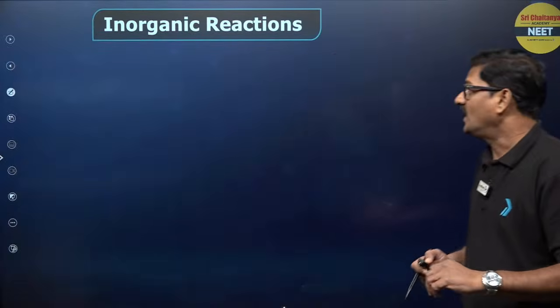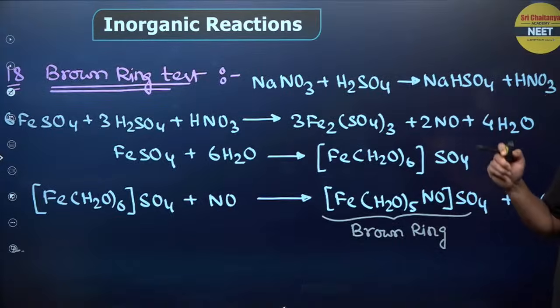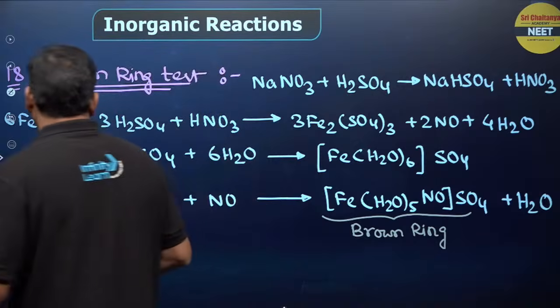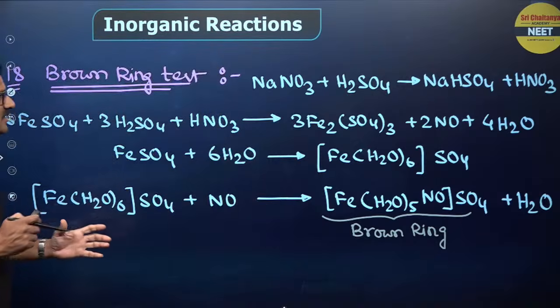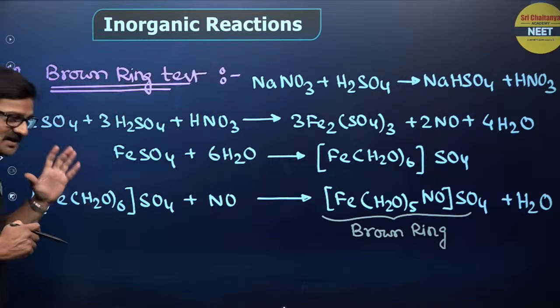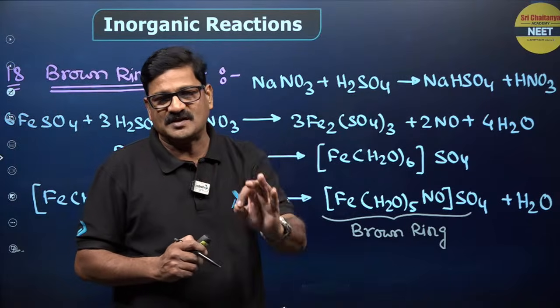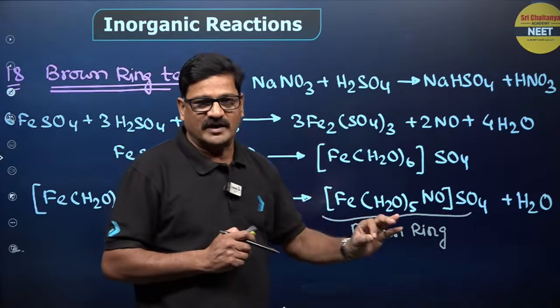Okay, bachcho. Now the brown ring test, the chemistry behind the brown ring test. The ability of this nitrate to oxidize Fe2+ to Fe3+ is the basic principle behind this brown ring test.